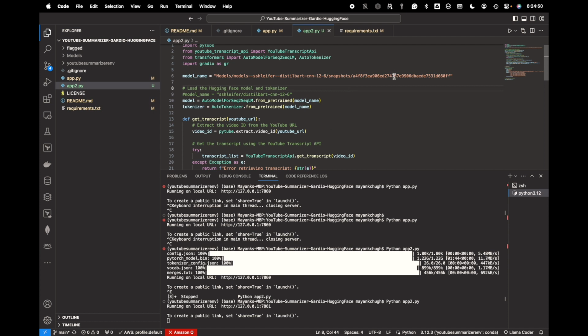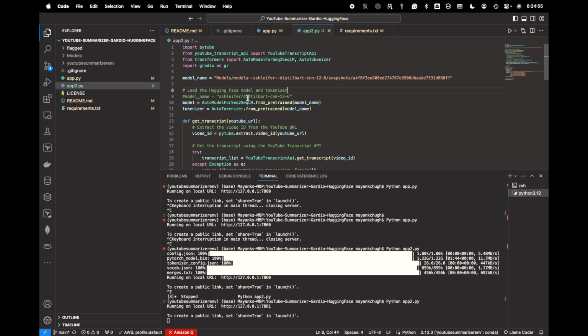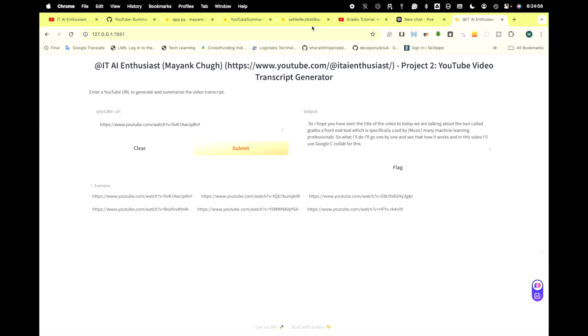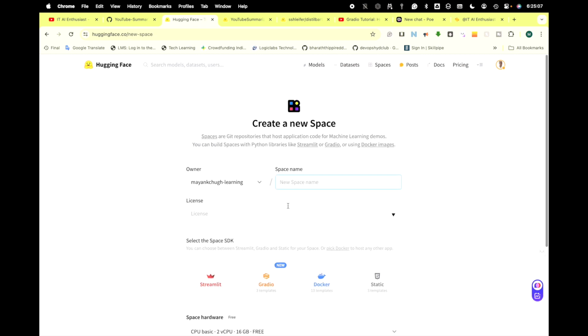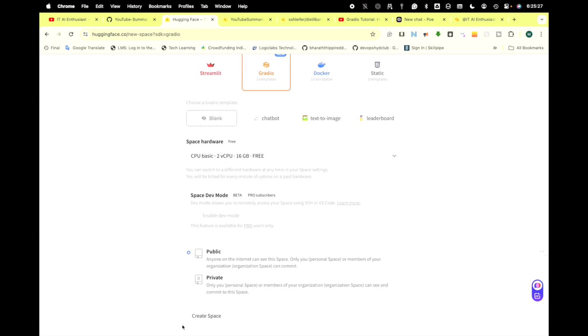So now it's time for me to upload this model or start this in Hugging Face. I'll also commit this code. So let me create another space. Space name is YouTube Summariser. Take this one. Not sure my spelling is right or wrong. Create the space. Now one by one I'll create the files.